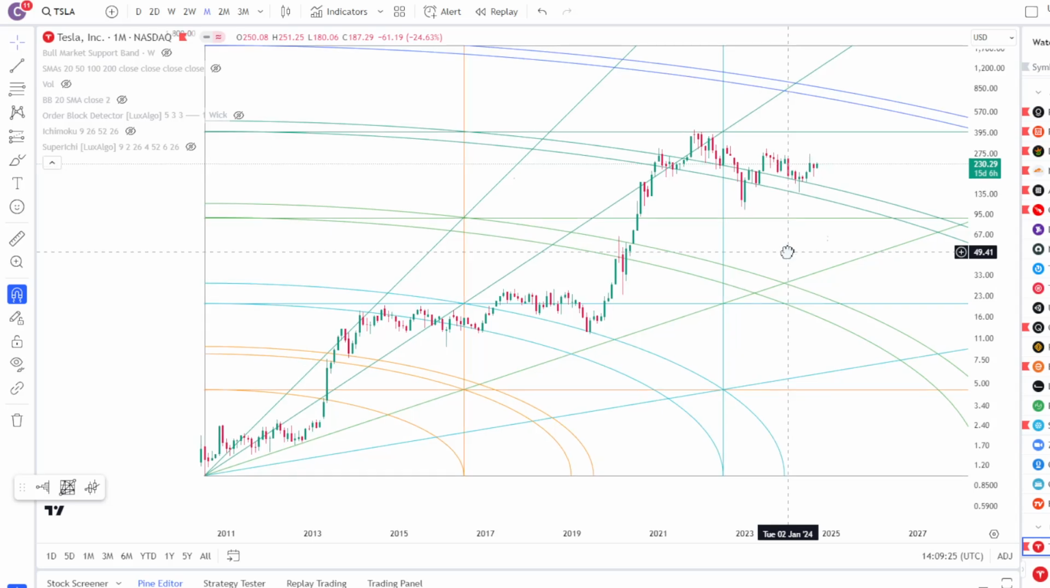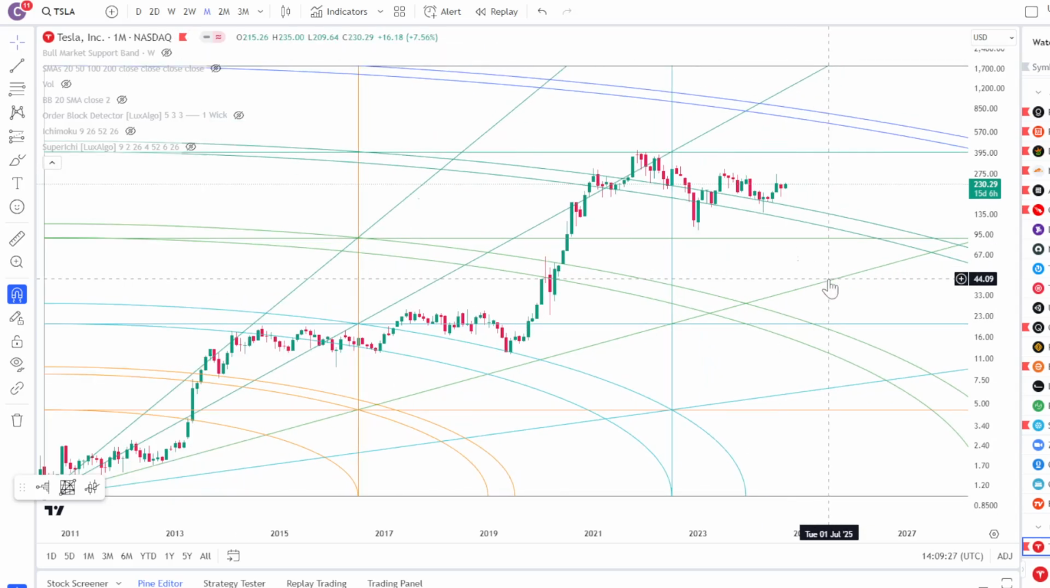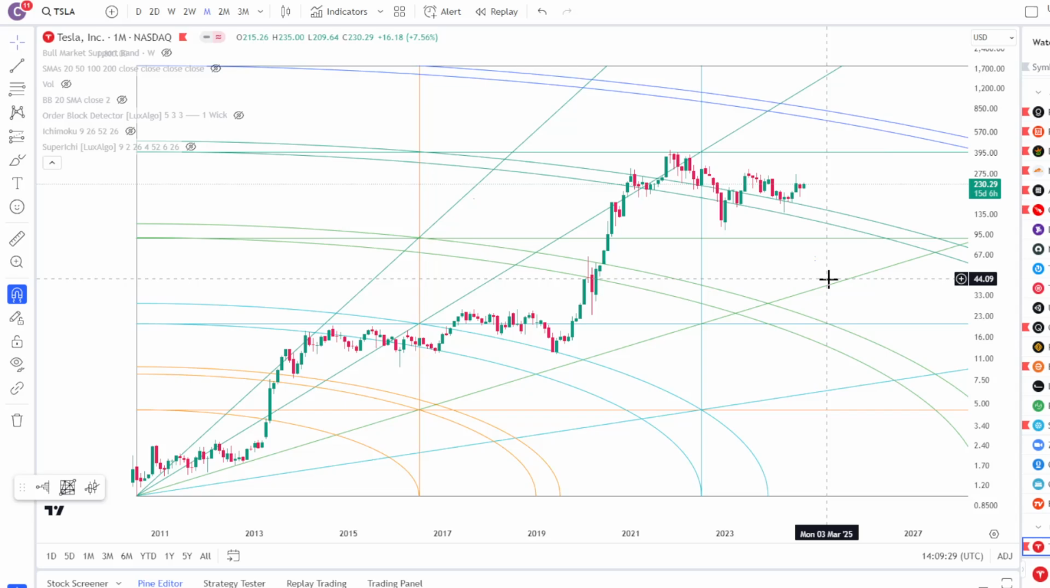None of this is financial advice, none of this is deterministic, but I'm just showing you what I'm seeing. So if this information helps you, great.